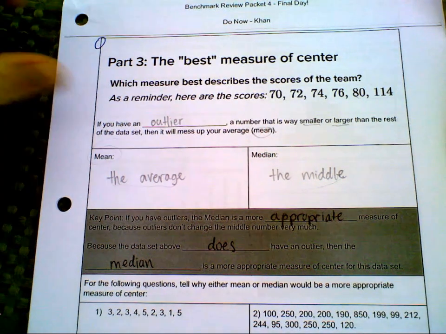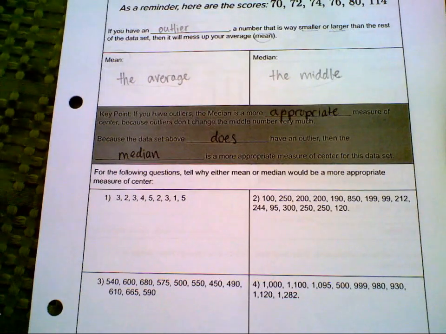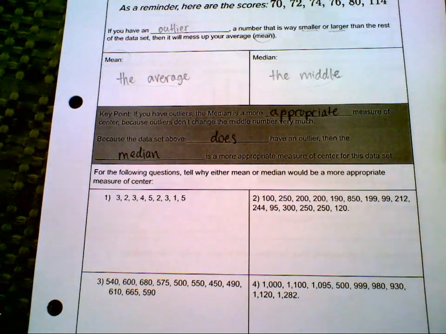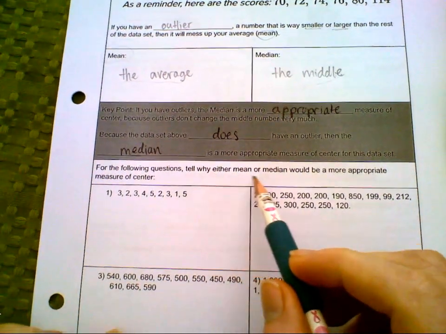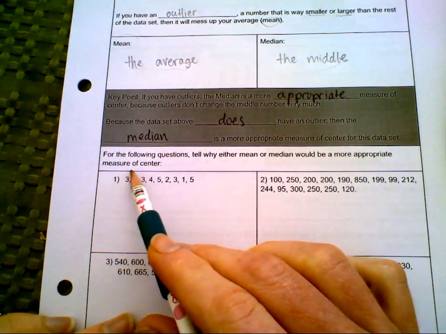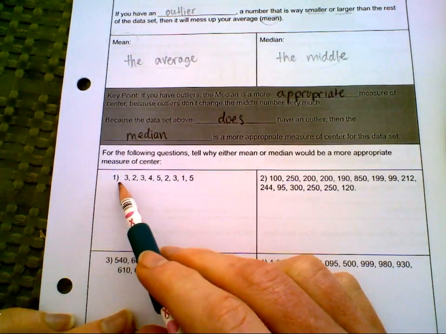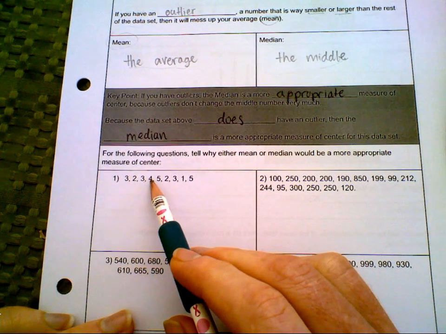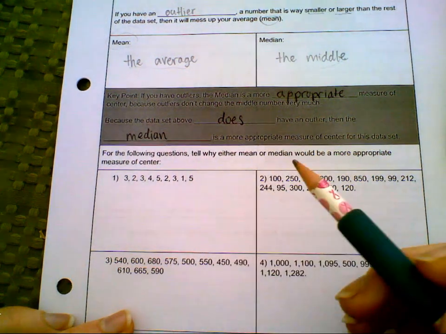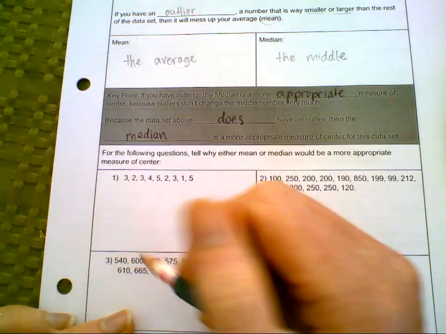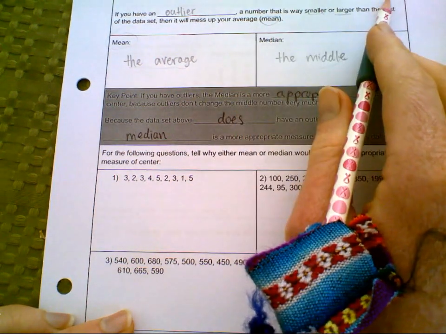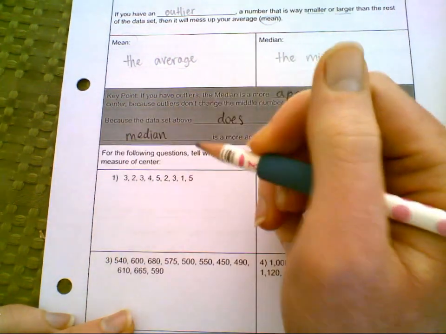Now looking down below, we have 4 questions that ask us to tell why either mean or median would be a more appropriate measure of center. Question 1, we have 3, 2, 3, 4, 5, 2, 3, 1, 5. What I'm going to do is organize these in order like they were up above, so that I can clearly and easily tell if there is an outlier.